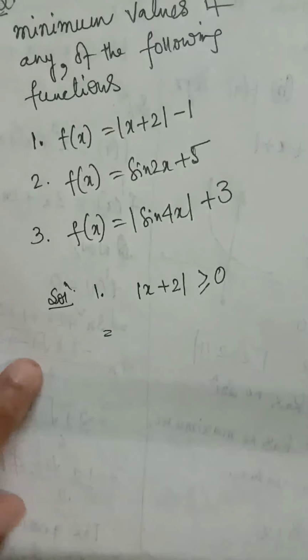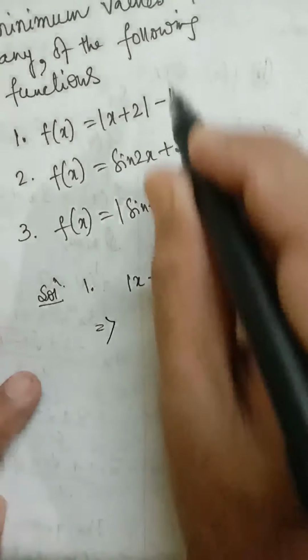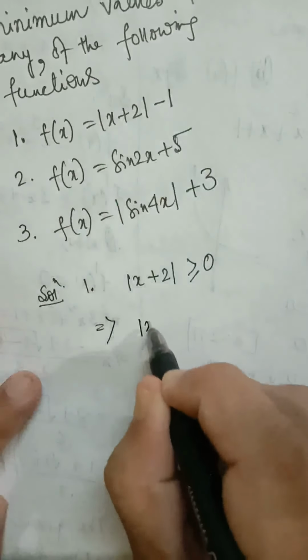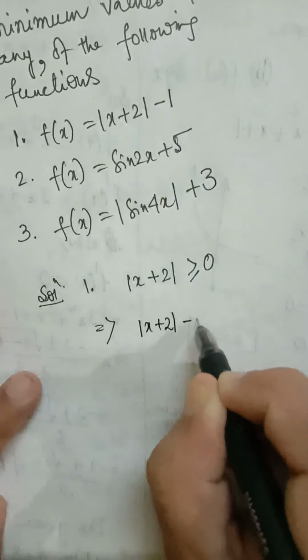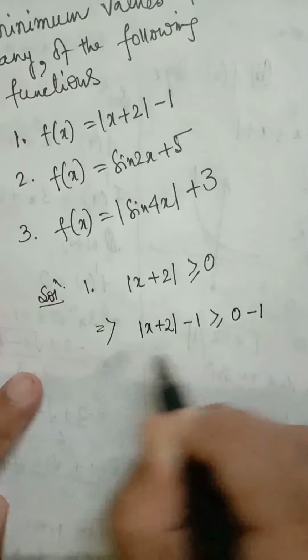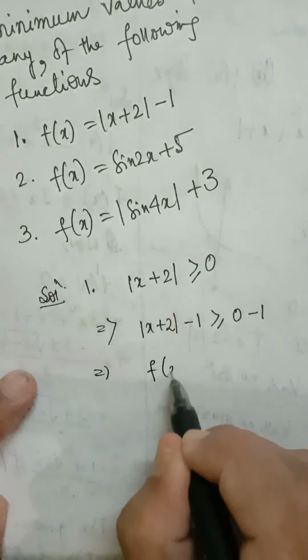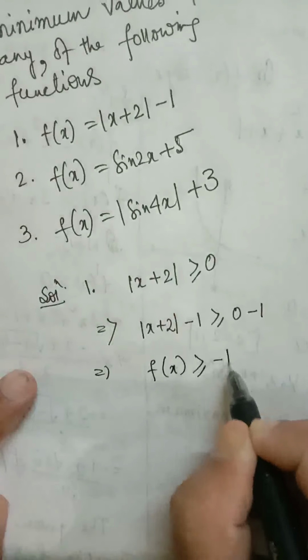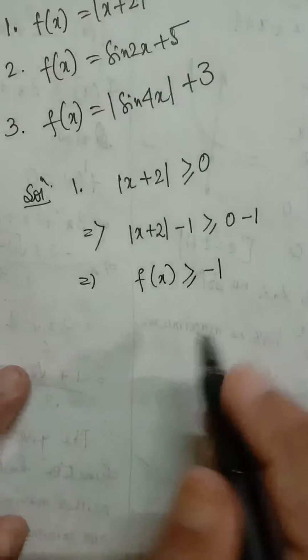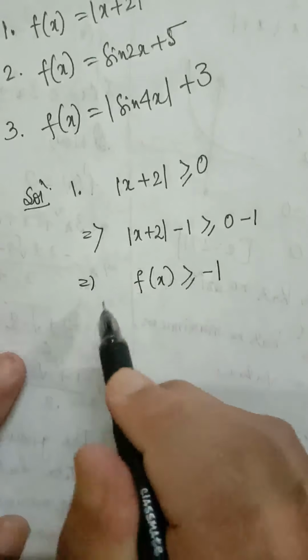Next step, we'll add minus 1 to both the sides. Modulus of (x plus 2) minus 1 is greater than or equal to 0 plus minus 1. We have added minus 1 to both the sides. Now this is our f(x). f(x) is greater than or equal to minus 1. So the minimum value of f(x) is minus 1, and it has no upper bound.